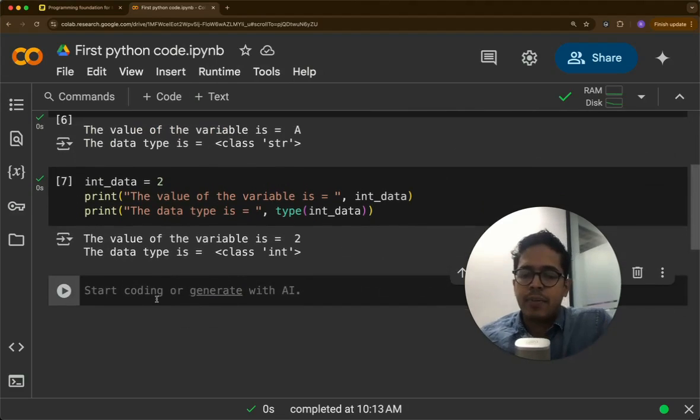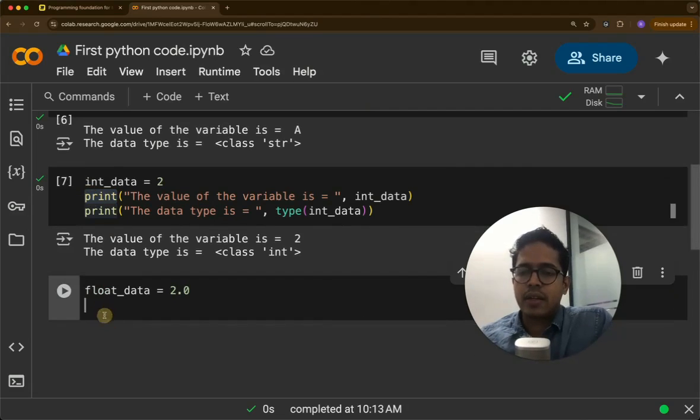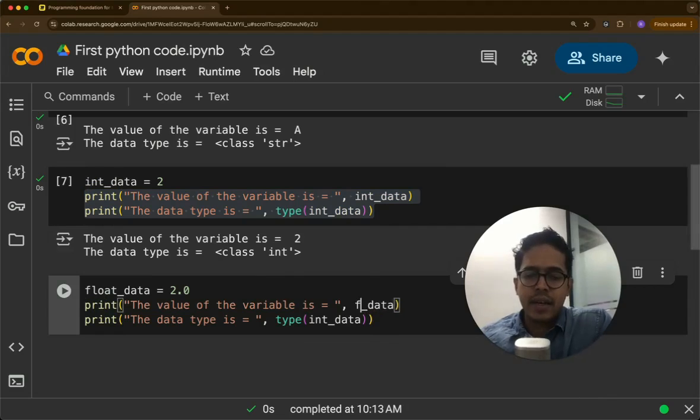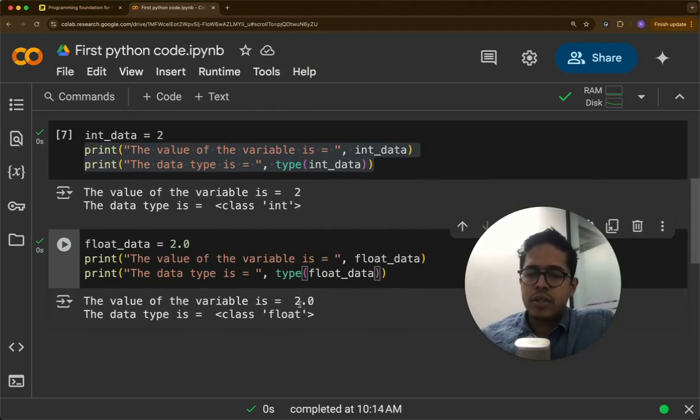And then the next data type is floating point numbers. So float data equal to 2.0. And then let us copy this code and print float data. Instead of int data, keep it as float data. So here the value is 2.0 and class is float. What if this .0 was not there? Then it will become an integer, because it's just a number without any decimal point. Floating point means it can handle decimal points of multiple decimals. So these are the basic data types.